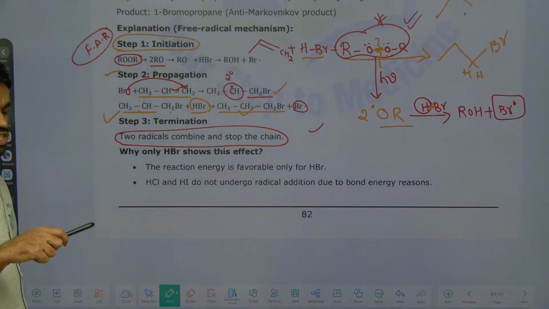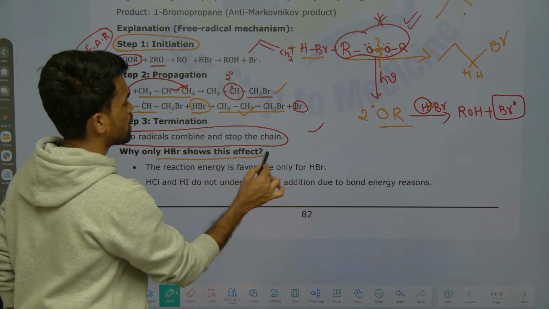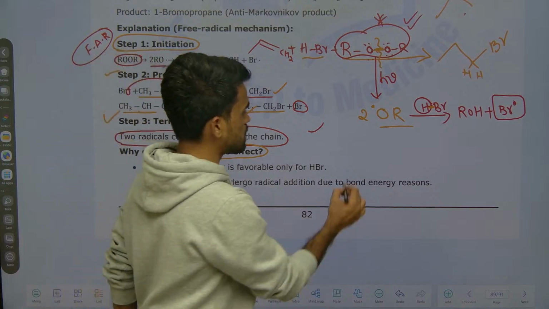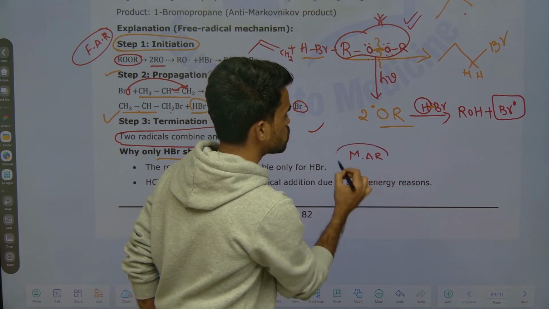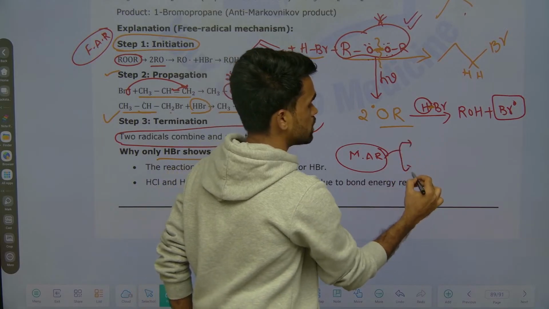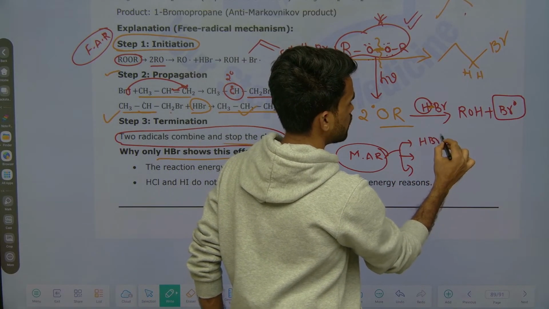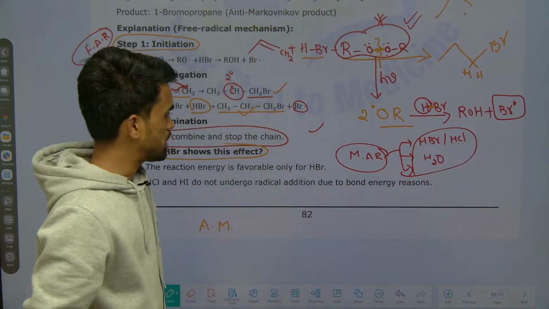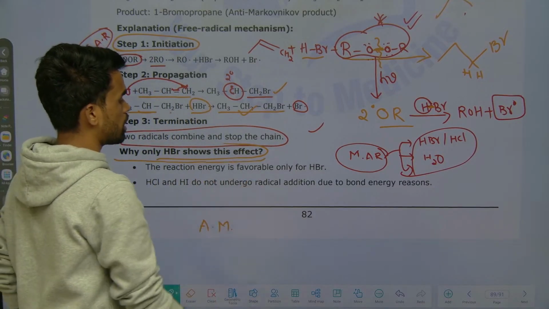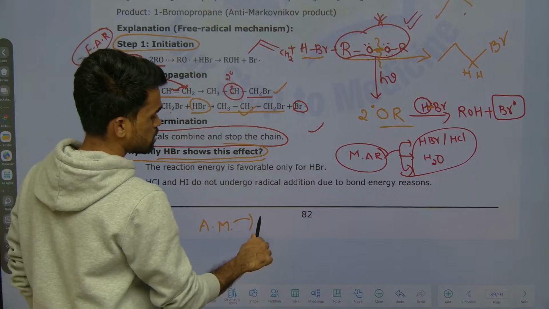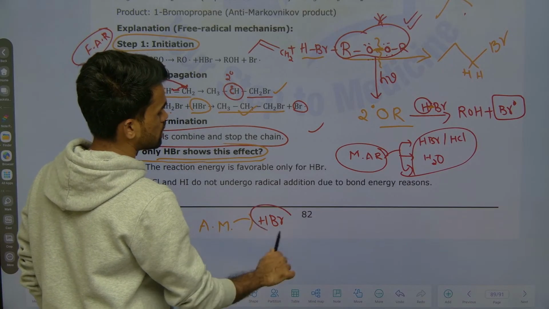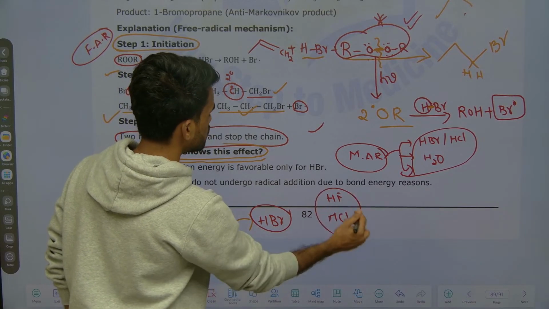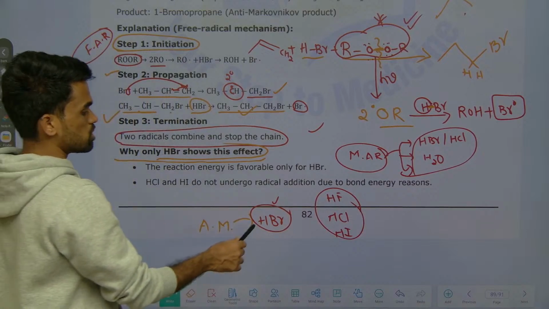Next, one more condition: why does only HBr show this Kharash effect? See, the anti-Markovnikov rule. We previously studied the Markovnikov addition reaction, right? That is shown by all unsymmetrical reagents like HBr, HCl, H2O. Like this we have written different unsymmetrical reagents, but this anti-Markovnikov rule, the Kharash effect, is shown only by the HBr molecule, not by any of the others like HF, HCl, HI. They won't show this kind of addition. Only it is possible for HBr.